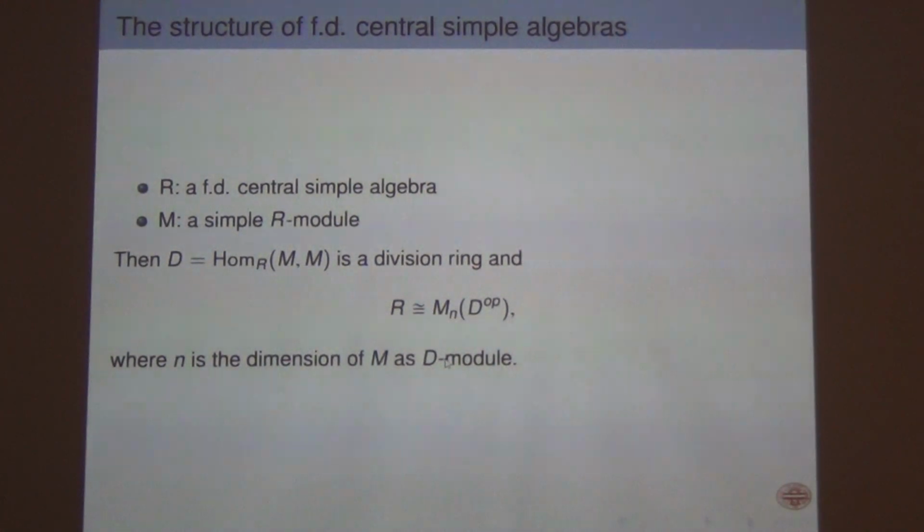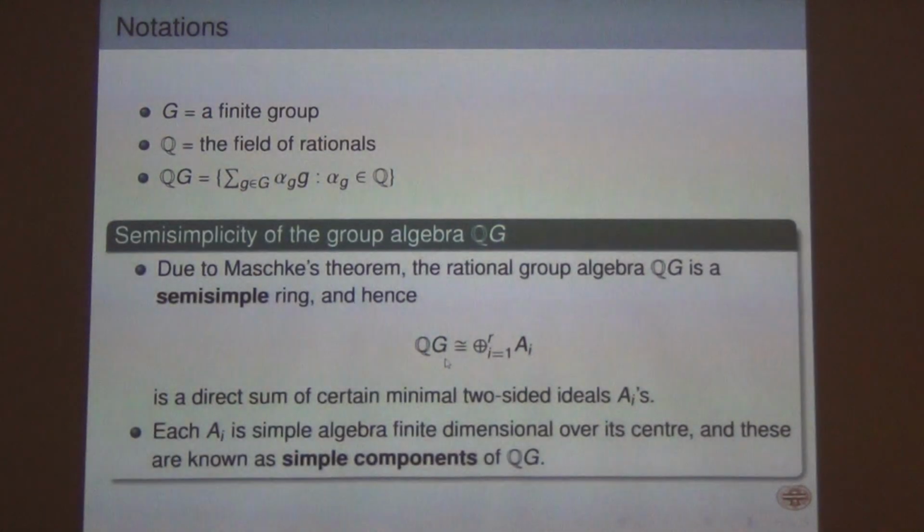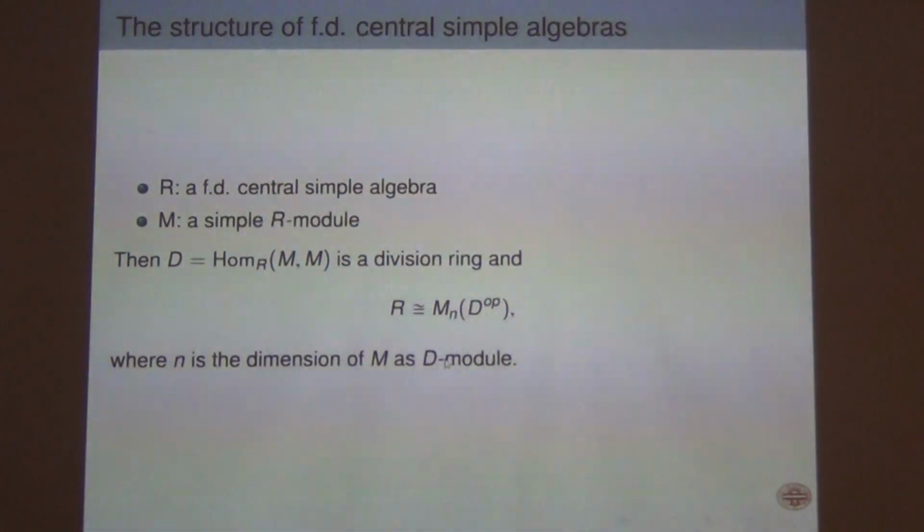What you know about these simple components A_i is that they are simple rings, and they are finite dimensional over their center, because G is a finite group, so QG has finite dimension over Q. These are finite dimensional central simple algebras.